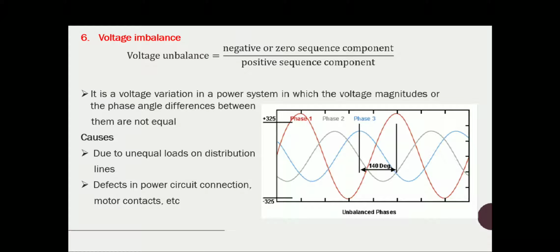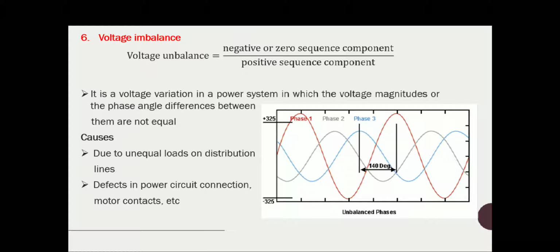You can see an example figure which shows an unbalanced sinusoidal voltage. Here you can see that phase 1, in red color, the amplitude of the voltage is not equal to that of phase 2, and that is not equal to phase 3.